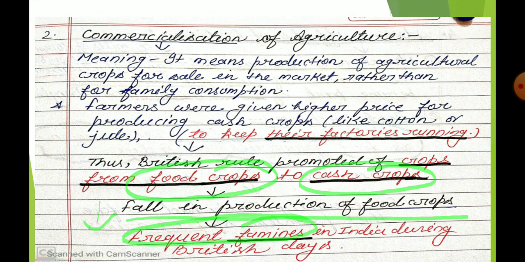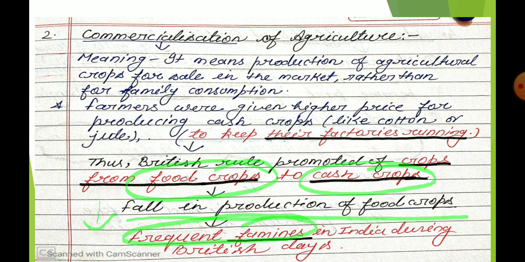What is commercialization? When people started to do the production of agricultural crops for sale rather than for family consumption. Initially Britishers gave a high price for producing cash crops like cotton, jute, indigo, tea, coffee, etc. Why? For running their factories in Britain. Okay, so what is its result? People started to do the production of cash crops.